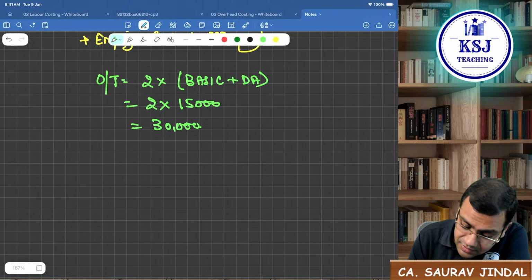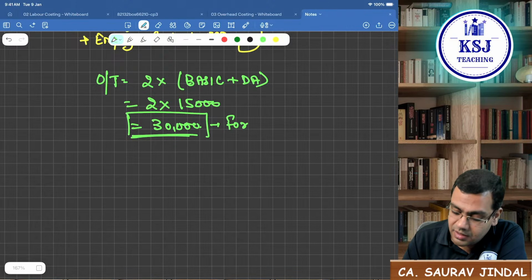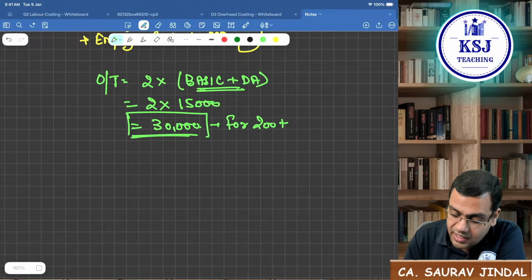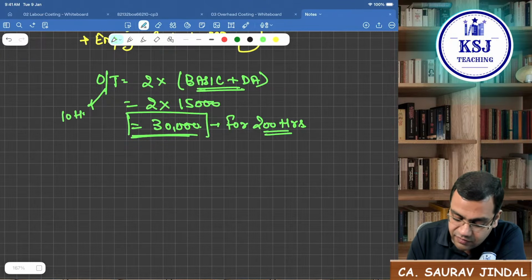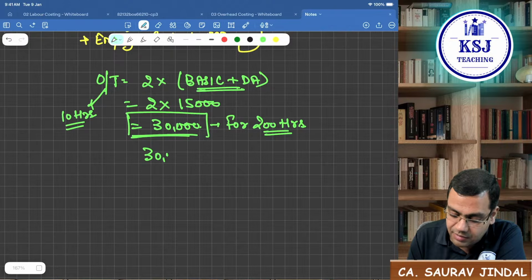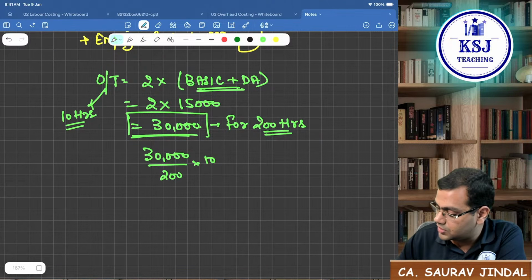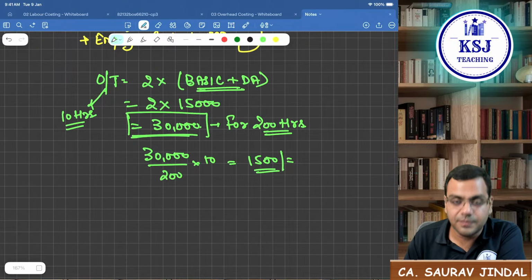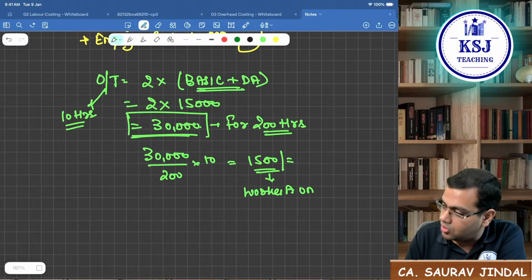No. This 30,000 is for how many hours? It is for the full month, because this basic and DA is for the full month. It is for 200 hours, that is the total hours. But we need the overtime for how many hours? We need it for 10 hours. So how will you calculate the amount of overtime? 30,000 divided by 200 multiplied by 10. That is 1,500, the overtime cost. It is for worker A on job Y.